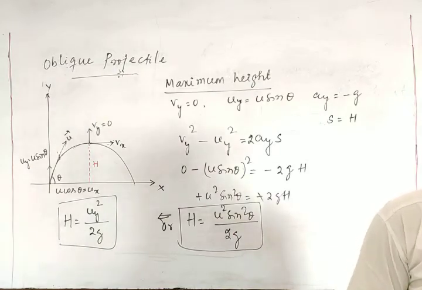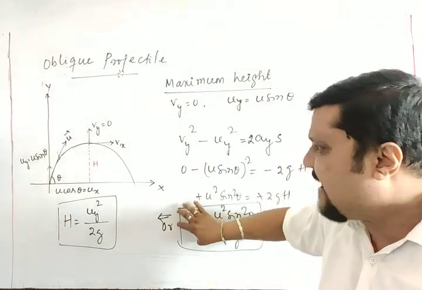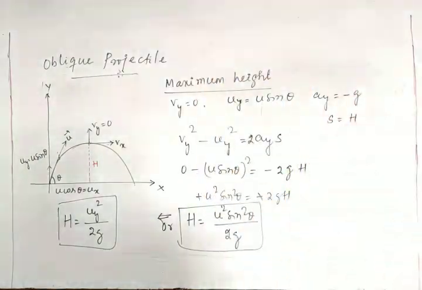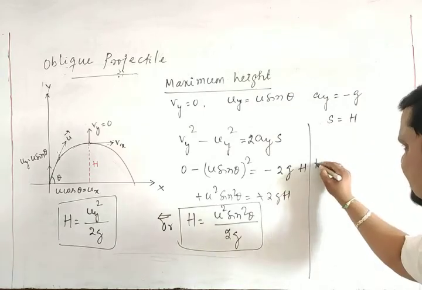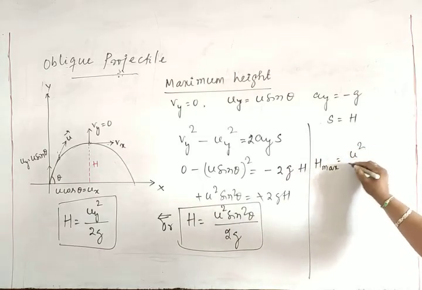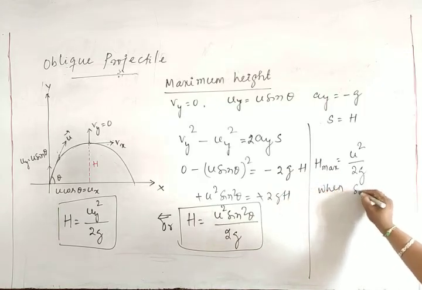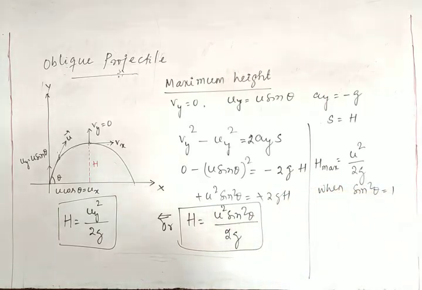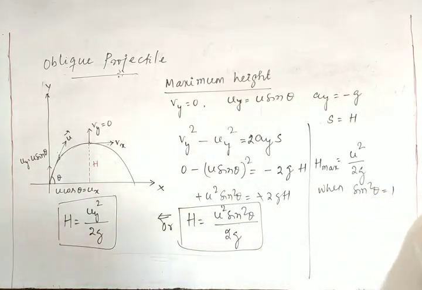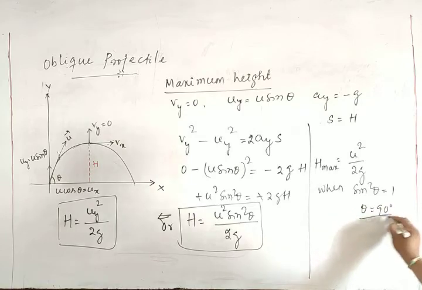And for maximum height, if a body is projected, what will be the maximum height the body can go, at what angle should I project so that it will go to the maximum height? See here, to make this h maximum, what I have to do? U square by 2g is constant, so sin square theta should be maximum. What is the maximum value of sin square theta? 1. So theta will be equal to 90 degree.